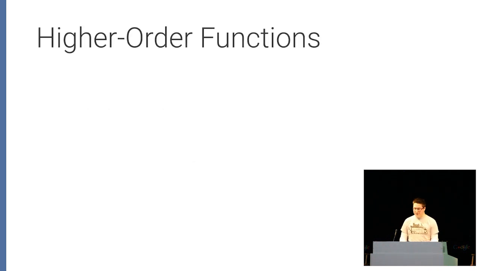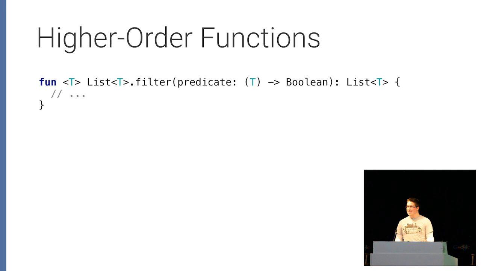Okay, higher order functions. This is where we're going to start getting into a little bit more useful things. This is just a really mathy term for functions that accept other functions, or functions that return functions. And so to illustrate this, let's write a filter function. You'll see that this filter function accepts a function which we can use to determine whether or not we want to keep or remove each item in the list. So it's accepting a function that takes the generic type and then returns a Boolean of whether we want to keep it or not. And then you'll see that this is also an extension function.